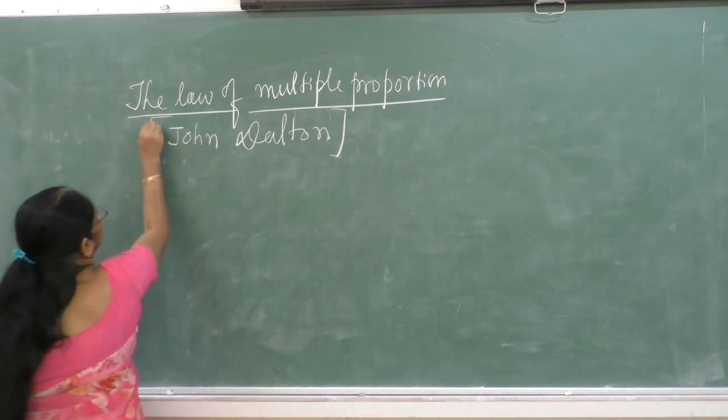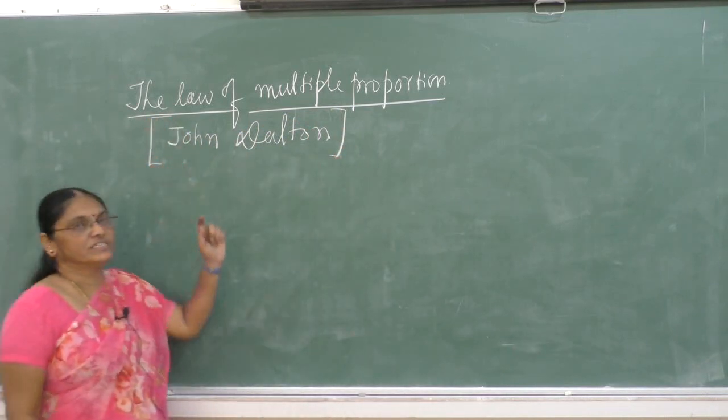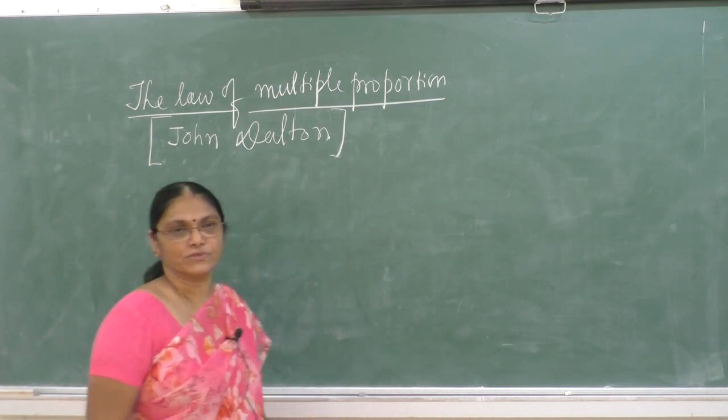John Dalton. Then what's the statement of the law of multiple proportion?